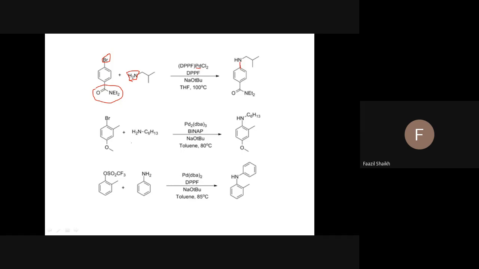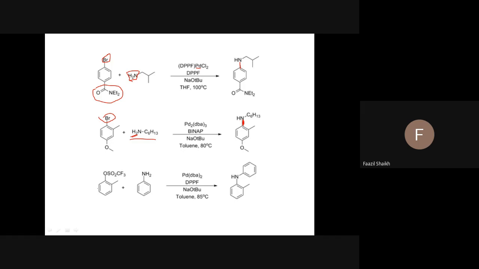Further example, you see this is hexylamine. Hexylamine, a primary amine, and again there is an aryl halide. So this bromine and one hydrogen out of these two will give you the formation of this carbon-nitrogen bond. And you can see here the formation of the carbon-nitrogen bond, this one bond, and the product is the Buchwald-Hartwig product, which is aryl amines.